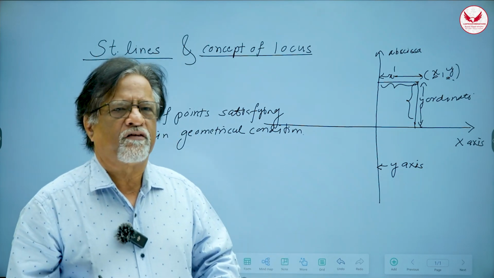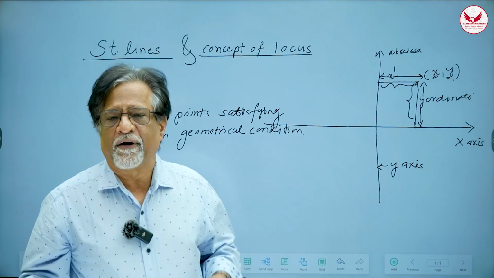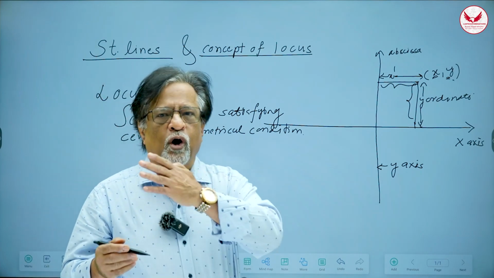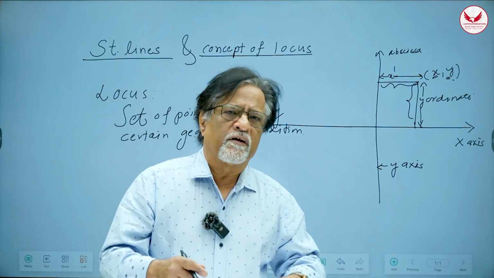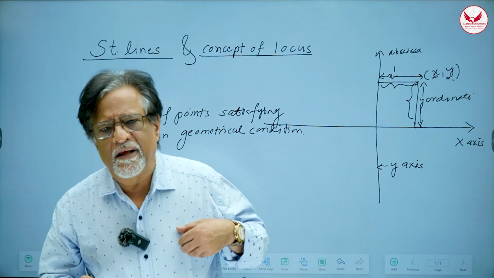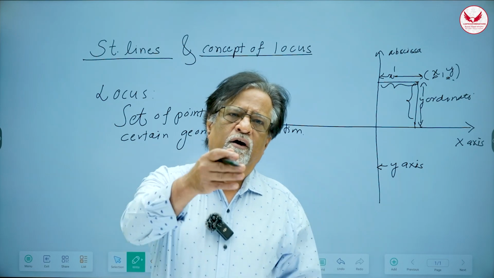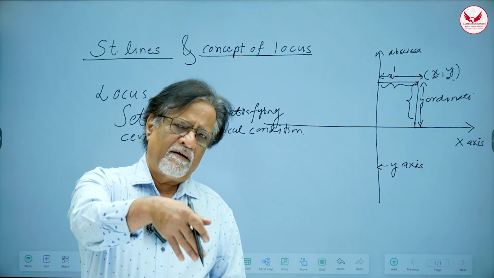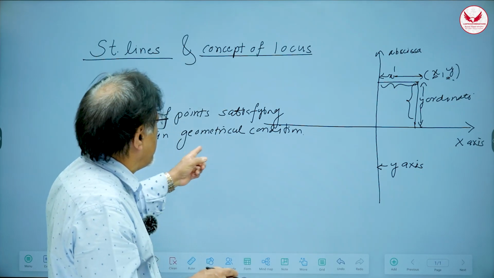It's a collection of points which are brought together because they have a certain similar property, right? They enjoy one common property, and that common property defines the set. Because for every set, there are two methods: either you write the list method or the rule method. So the rule here is what? In order to be a member of that set, one has to follow a certain rule, right? That rule is always the geometrical condition.